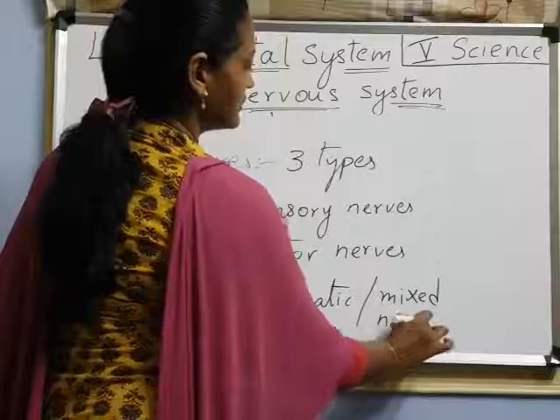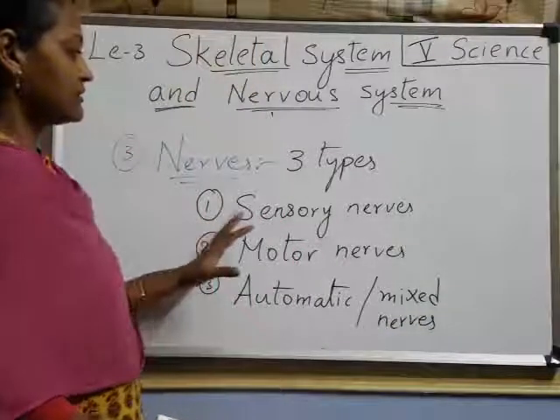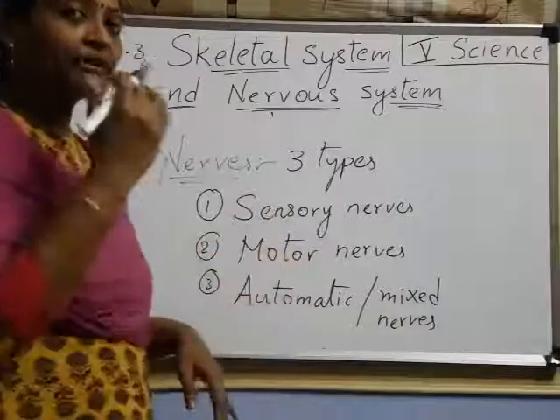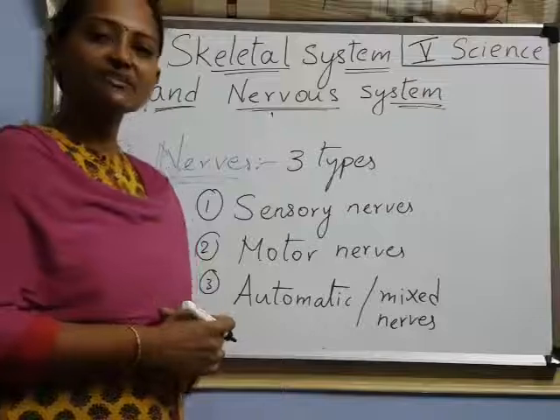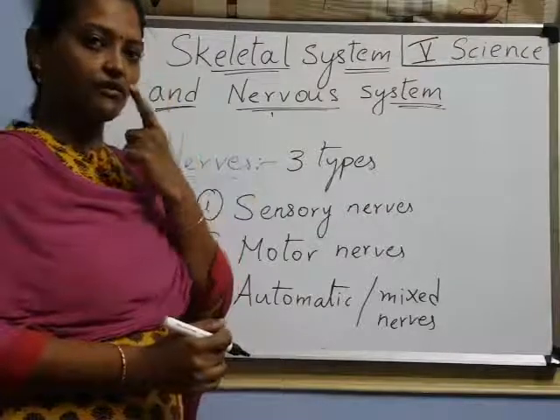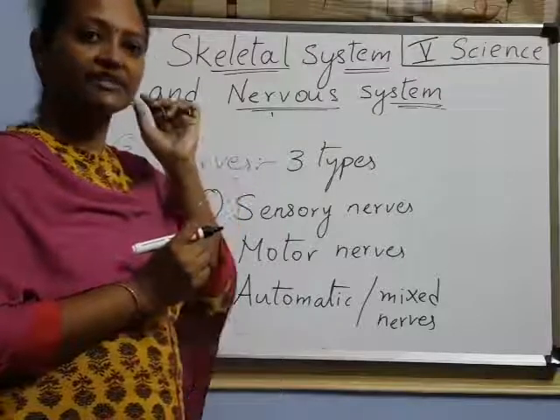Understood, children? Here, look at sensory nerves. These nerves are connected to the sense organs. How many sense organs do we have? Tell me. Five, right? Eyes, nose, tongue, skin, and ears.